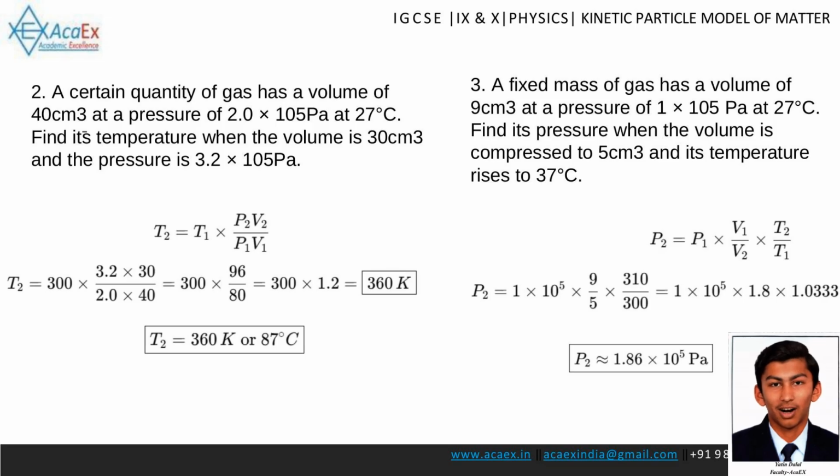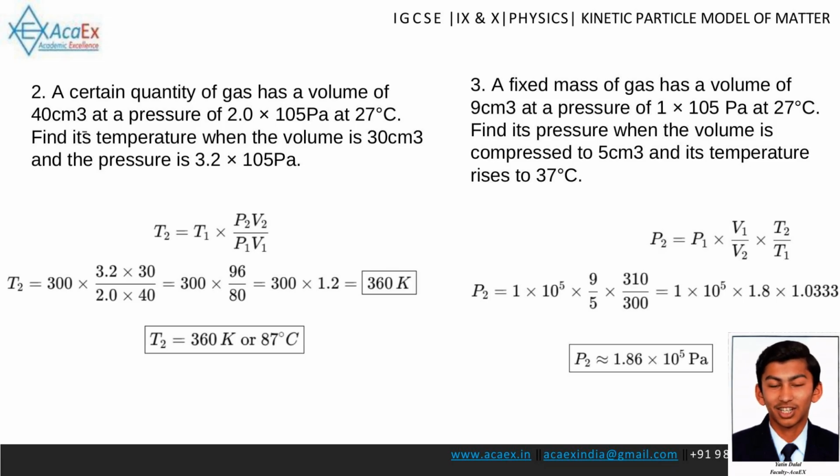Example 2. A quantity of gas has a volume of 40 cubic centimeters at a pressure of 2.0 times 10 to the power of 5 pascals and a temperature of 27 degrees Celsius. Find its temperature when the volume is 30 cubic centimeters and the pressure is 3.2 times 10 to the power of 5 pascals. Solution.